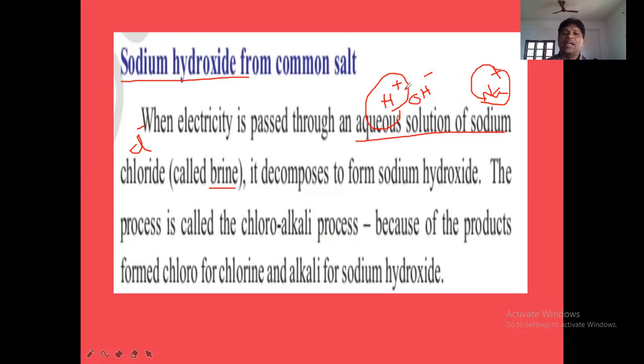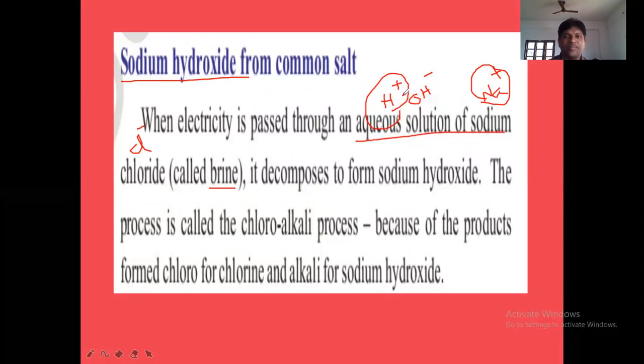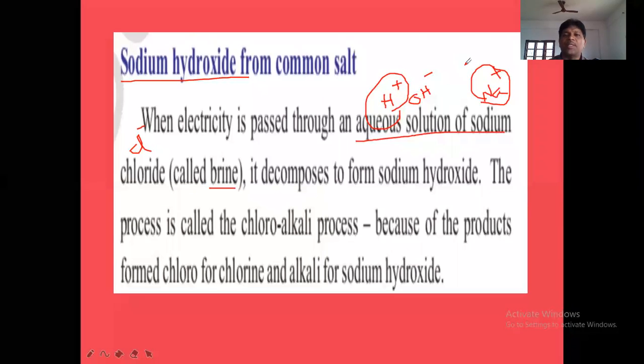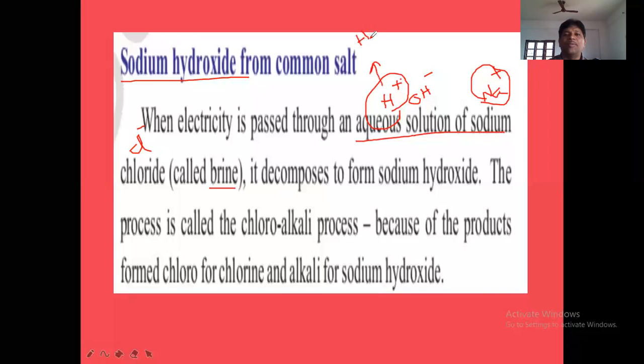Now between Na plus and H plus, between hydrogen and sodium, which is more metallic element? Sodium is more metallic. Hydrogen is less metallic relatively. So the cation of the less metallic element will be discharged first. Between H plus cation and Na plus cation, which will be discharged at cathode? H plus will be discharged, to form H2 gas. So H2 gas will be produced at cathode.